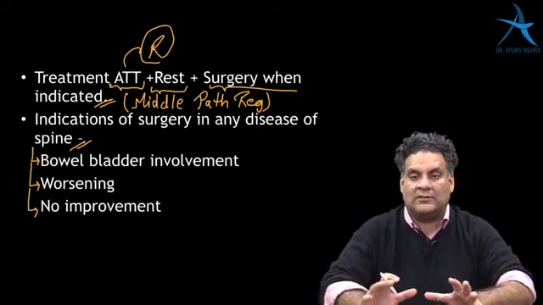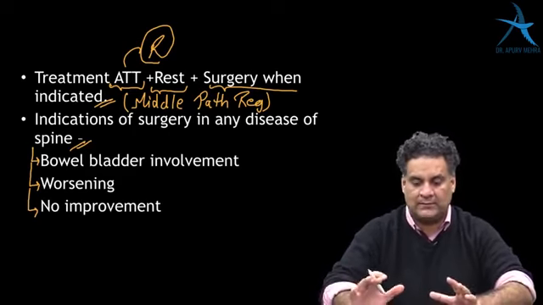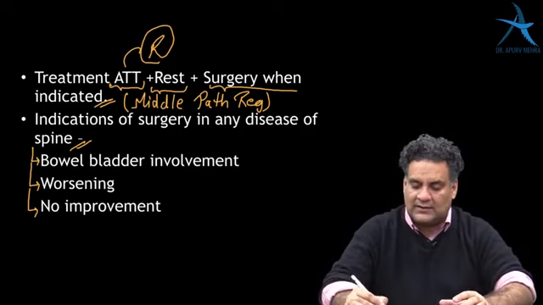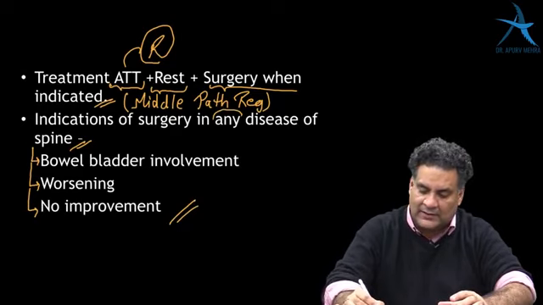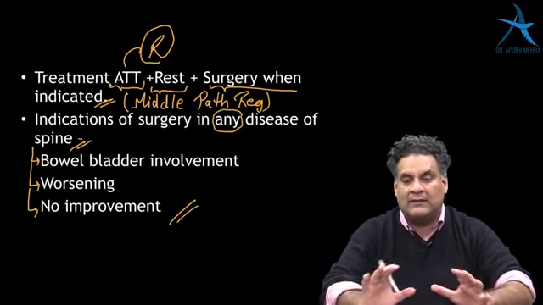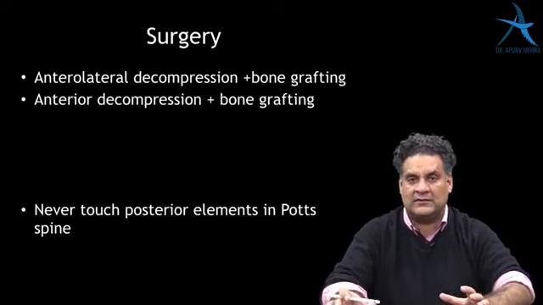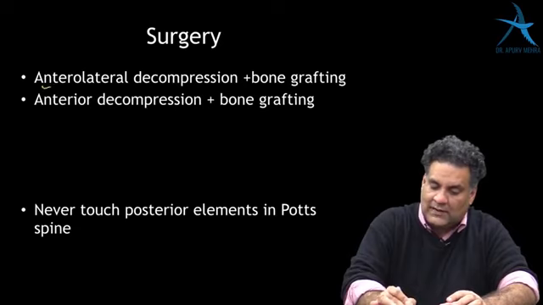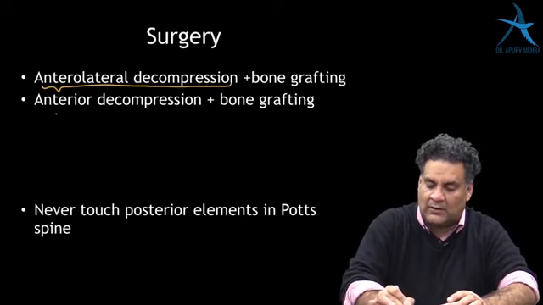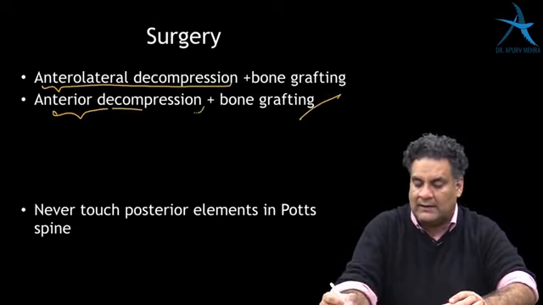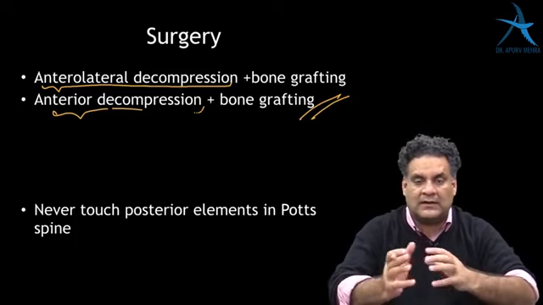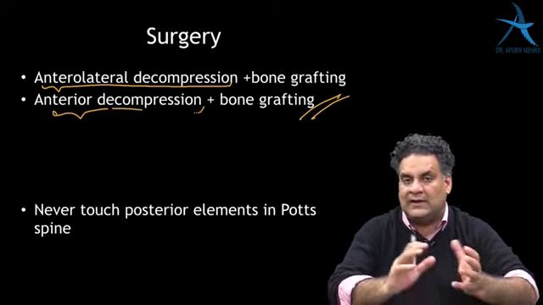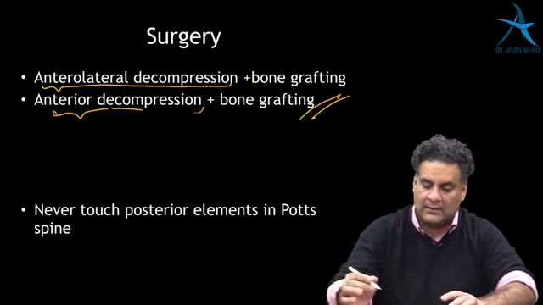If in spite of giving your treatment he keeps on worsening, you need to operate. If in spite of giving your treatment he does not improve, you need to operate. So these are three indications for any disease of spine: trauma, tumor, TB, disc prolapse, anywhere, you can use these indications. Whenever we want to operate a spine, we can remove the anterolateral aspect of the vertebra or the anterior aspect of the vertebra and put a bone graft. Both the treatments are almost similar, except that anterior decompression has slightly better results.